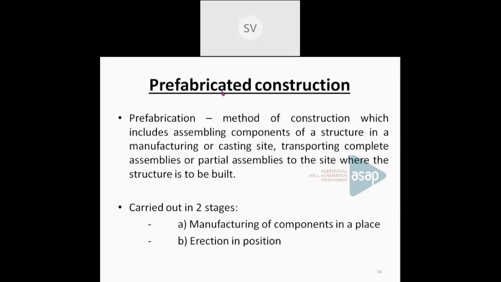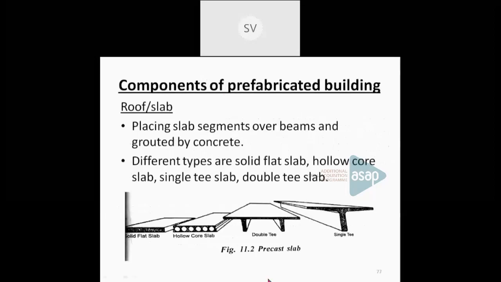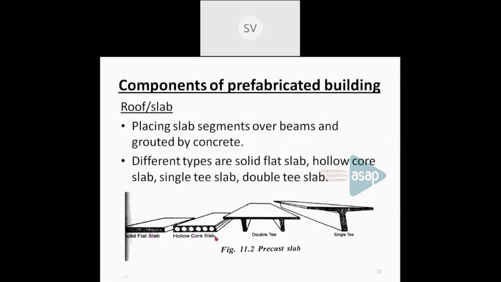The components used in prefabricated buildings are roofs or slabs, then beams, columns, and walls. These are the main components used in prefabricated construction. Coming to roof or slab, these are the main four types of prefabricated roofs we can use. It can be a solid flat slab, a hollow core slab, a double T slab, or a single T slab. These are prefabricated in a workshop or a factory, then transported to the site and erected or joined by means of grout.